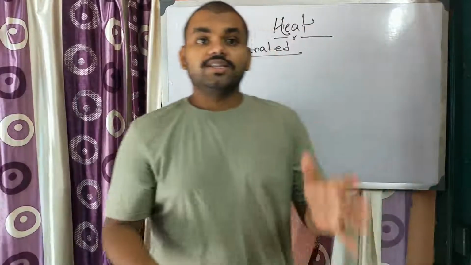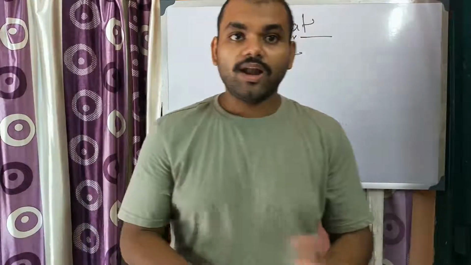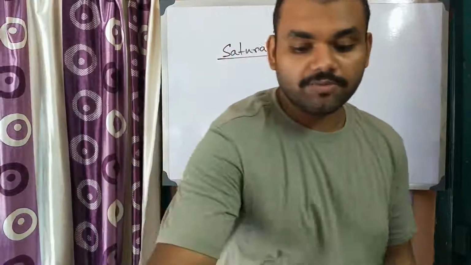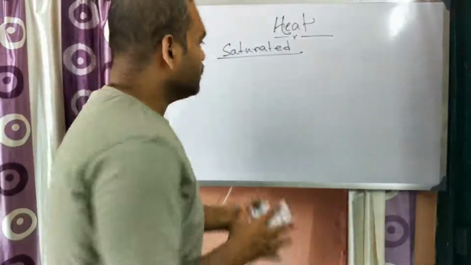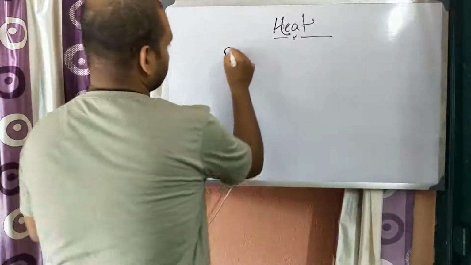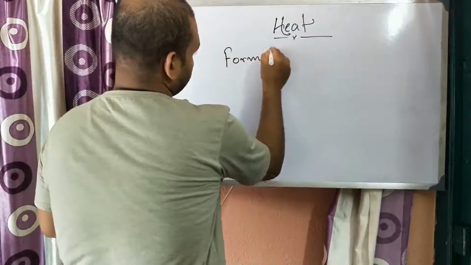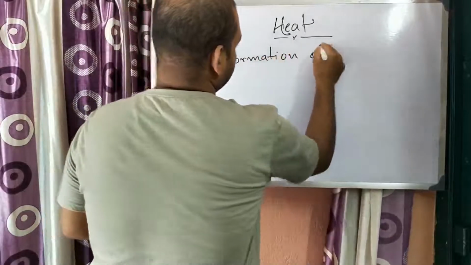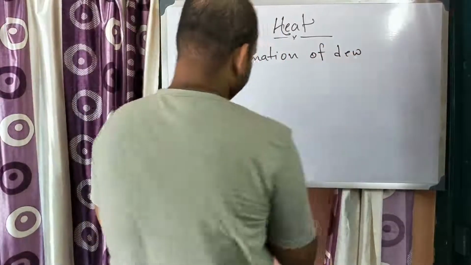Because of the formation of dew. What is the formation of dew?